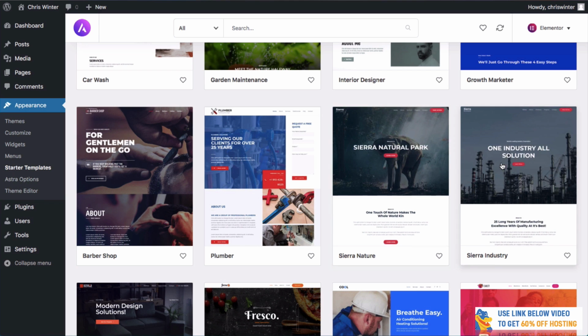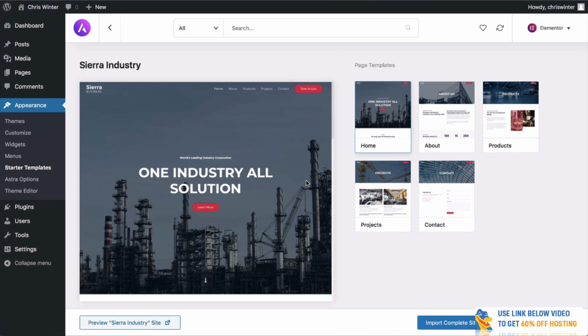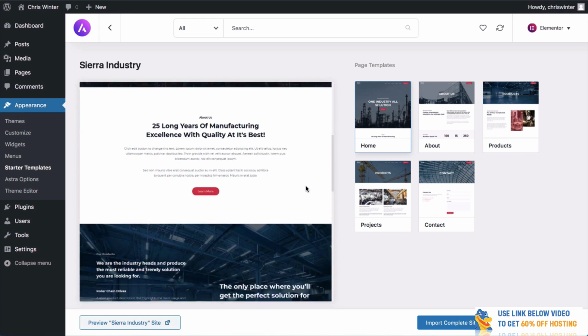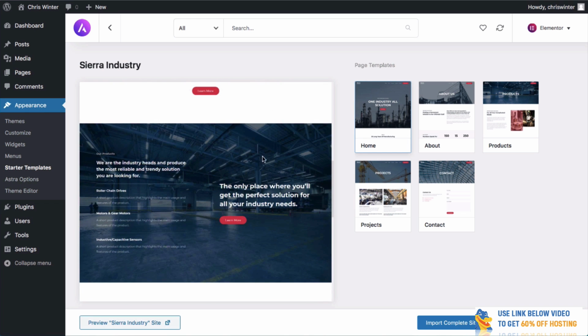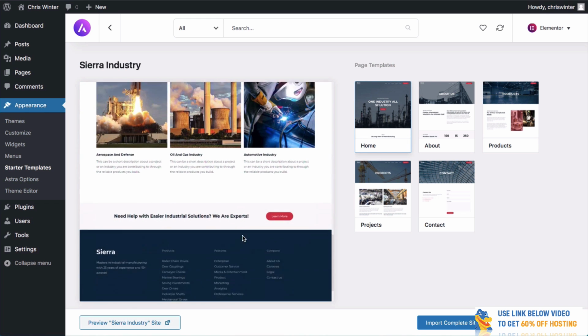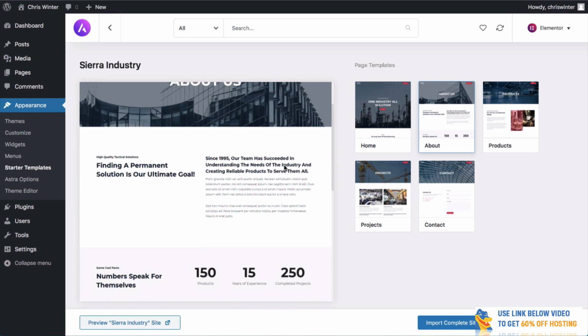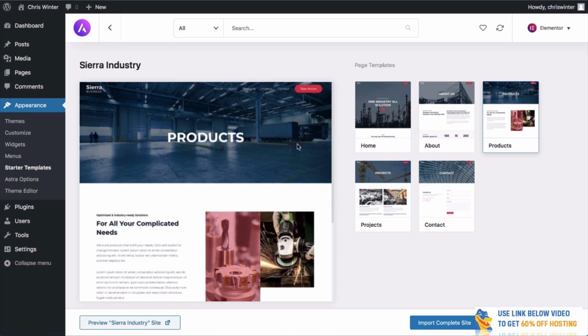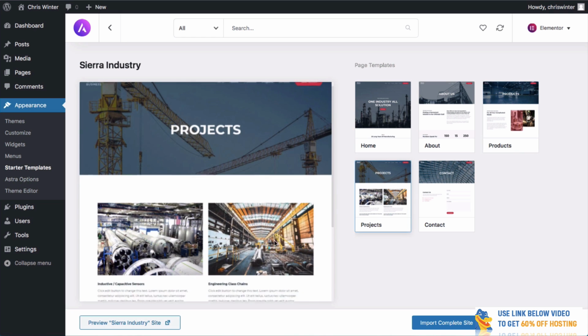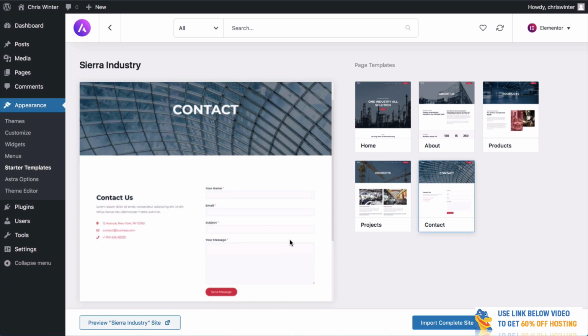I think for today, we'll use this theme here. It's called Sierra Industry, and it's going to work for a lot of different websites, so hopefully it will work for you as well. And what I would really recommend is that you work on your website at the same time as me, following each different step, so you can have your website up and running by the end of this video. As you can see, it's got a great homepage with large imagery. We've got different sections here, nice big images, calls to action, and we've got so many different page templates. So everything looks super custom. We've even got a products page right here, a projects page. I think we can have a lot of fun with this theme.